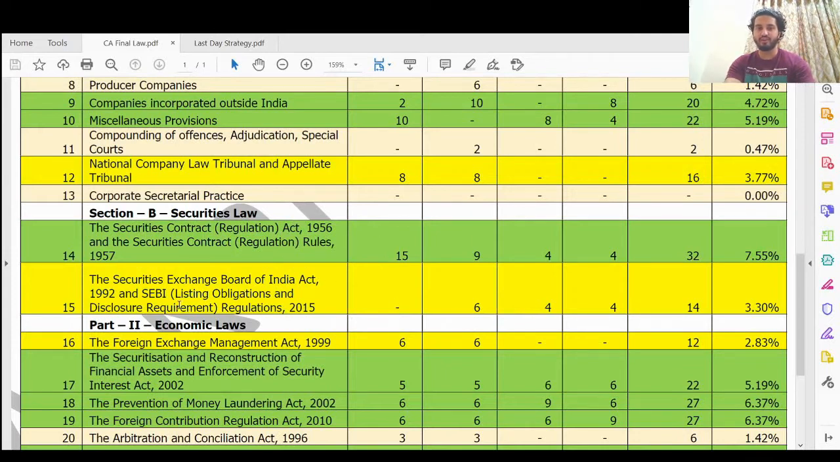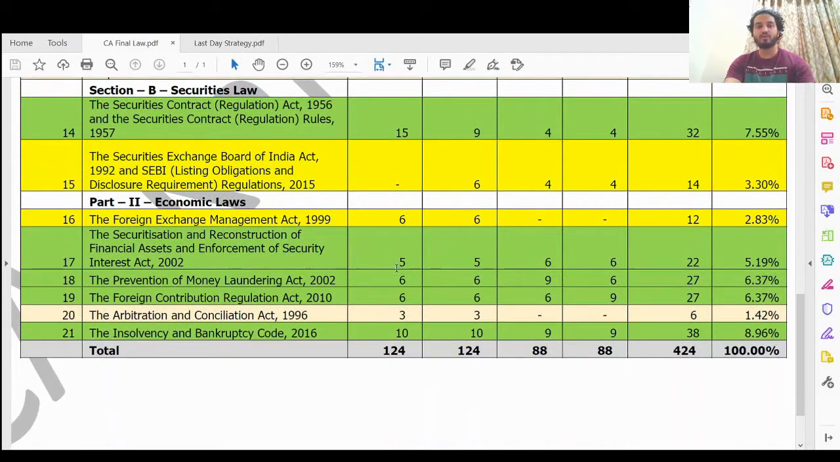It has important weightage. Economic laws, if you see, something or the other has been asked in every attempt. The first most important is the Insolvency and Bankruptcy Code. Second important is FCRA. Prevention of Money Laundering Act is also important. SARFAESI Act is also important. FEMA, tentatively, nowadays they are asking fewer questions. They are asking more questions of FEMA in MCQ, so FEMA is important from the point of view of MCQ. FEMA has a weightage of 2 to 4 marks. And arbitration and conciliation, they mostly ask in MCQ.